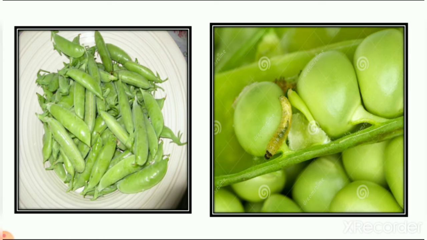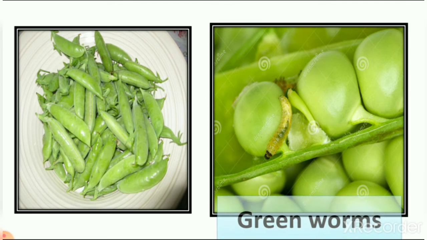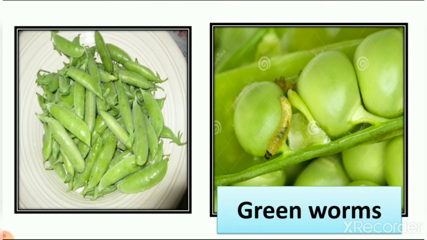When we open the peels of peas, sometimes green worms are inside. So now you can see in the second picture, on the pea seed there is a green worm. The color of this worm is green. That's why we call them green worms.